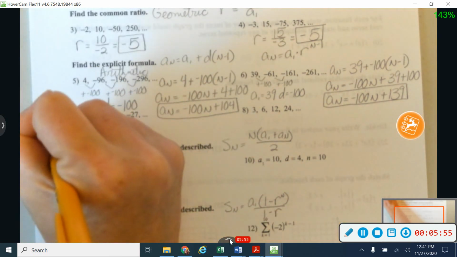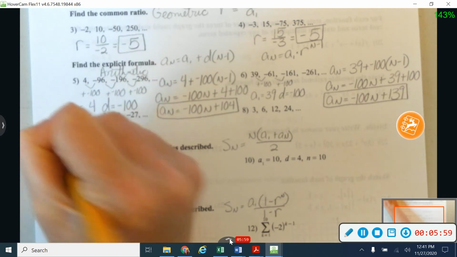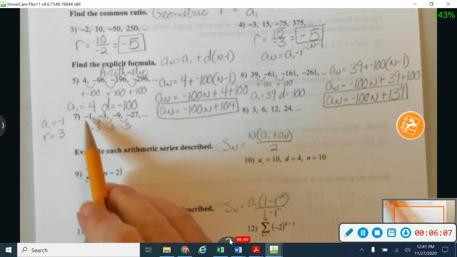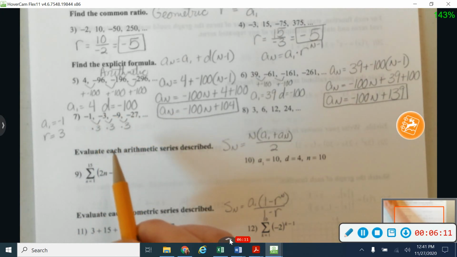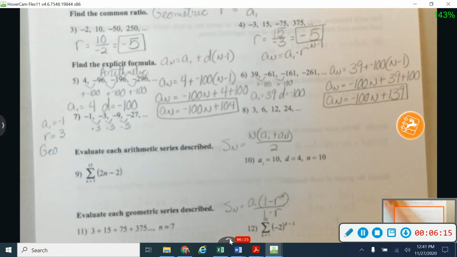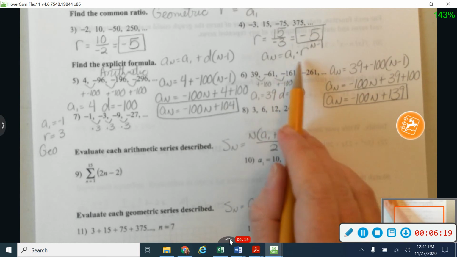So my a sub 1 value is going to be negative 1, but my r value is just going to be positive 3. It doesn't have to be negative 3 to be giving a negative value. A negative r value would happen if this is going from negative to negative to positive, if they switch back and forth. Okay, because I have an r value or a number that I'm multiplying by each time, it's going to be geometric. That means I'm going to use this formula over here.